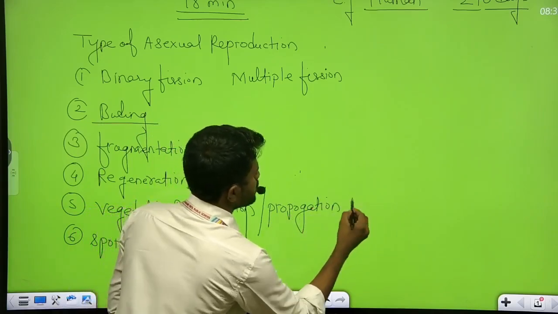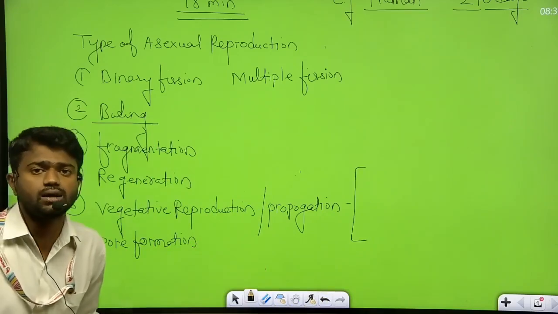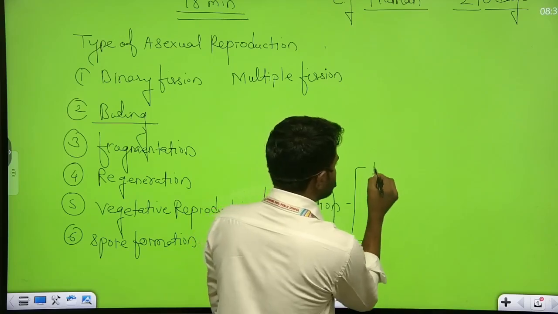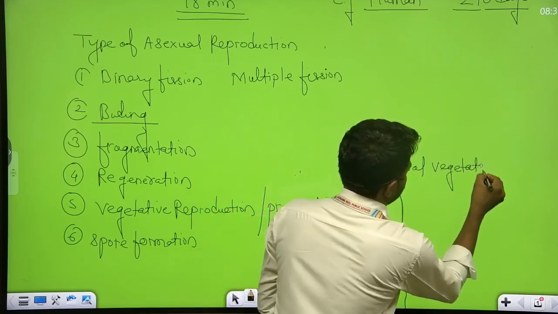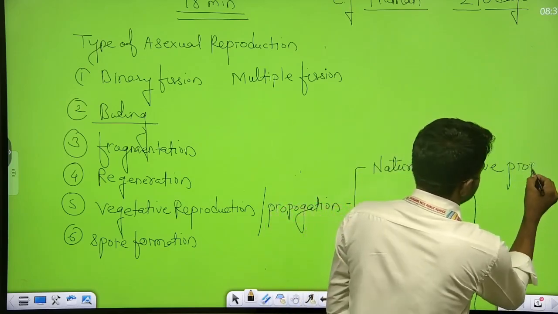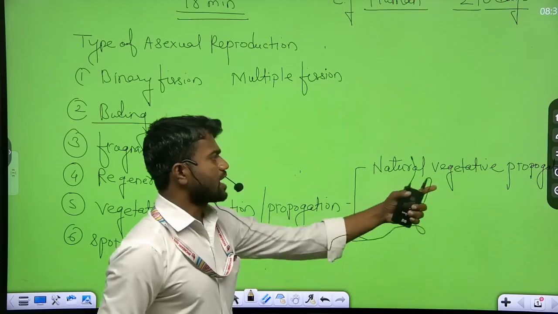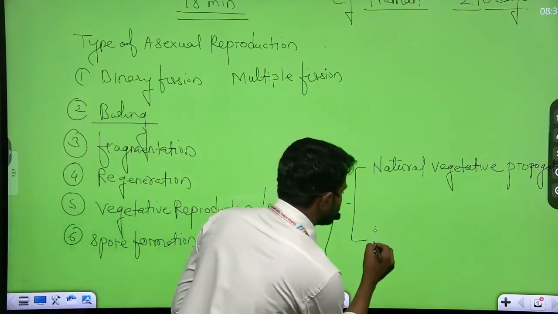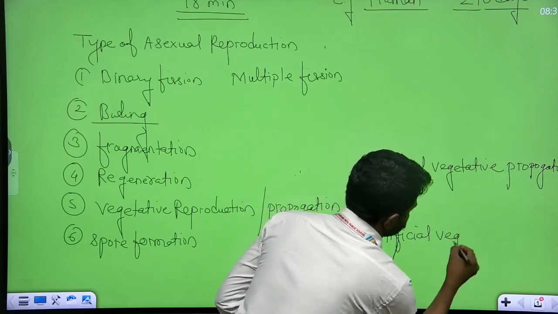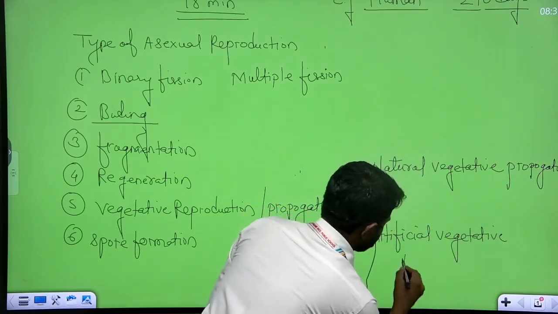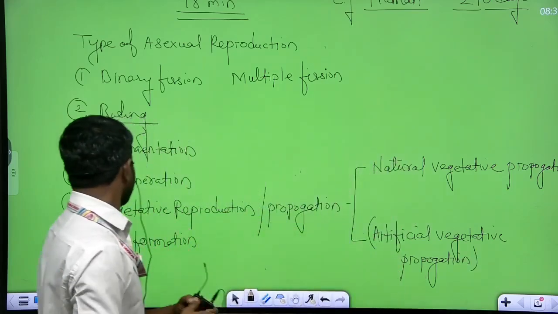Vegetative reproduction or vegetative propagation, अभी these are basically two types. First is natural vegetative propagation and second is artificial vegetative propagation.